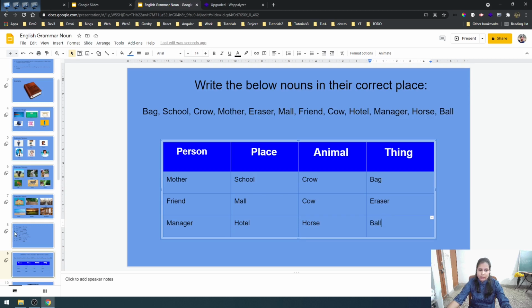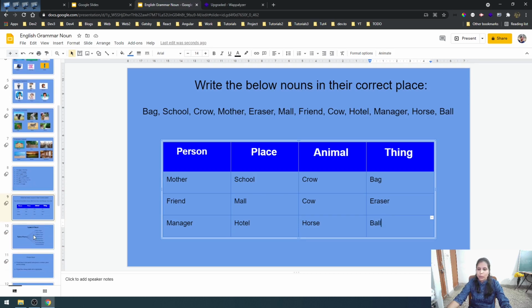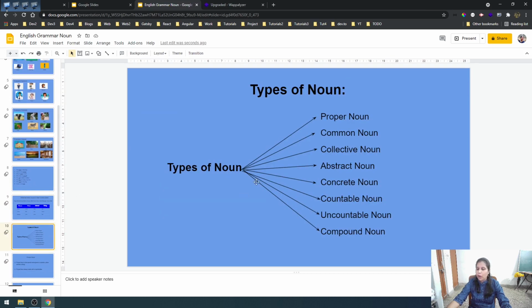Okay. So next we are going to see types of nouns. Okay. So there are totally 8 types of noun. What are they? Proper noun, common noun, collective noun, abstract noun, concrete noun, countable noun, uncountable noun and compound noun.